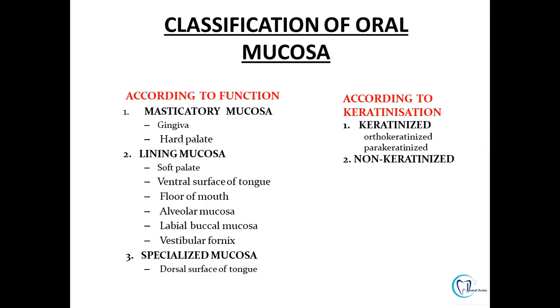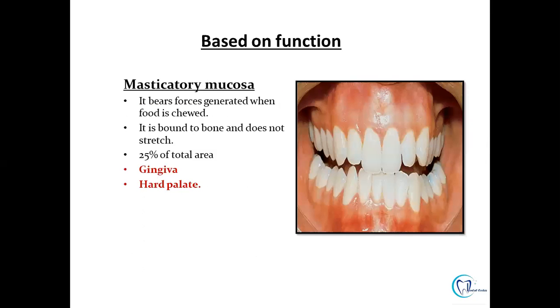So based on the functional adaptation, the mucosa can be classified as masticatory mucosa and lining mucosa, and based on the sensation activity, it is classified as specialized mucosa. The majority of the oral cavity is lined by the lining mucosa, followed by the masticatory mucosa, and then the specialized mucosa. Also, based on their keratinization pattern, the mucosa is subclassified into keratinized and non-keratinized.